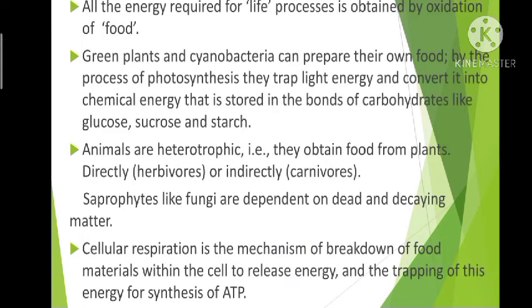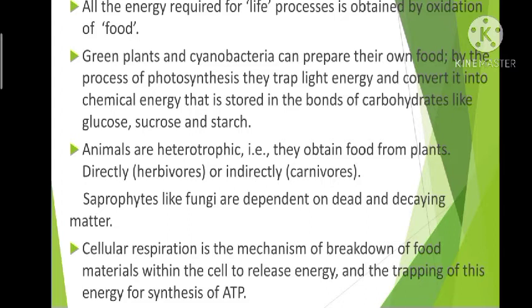and all these organisms need energy for carrying out their daily life activities like digestion, absorption, transport, movement, reproduction, or even respiration, isn't it? And where does this energy come from? It is obtained from the food, isn't it? So we can say all energy required for the life processes is obtained by the oxidation of food. When the food is broken down, energy is released, and that energy is used for performing all the life activities or life processes of an organism.